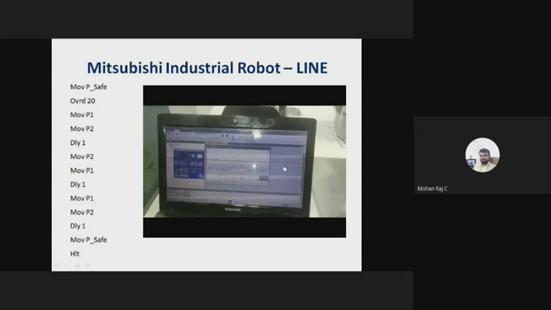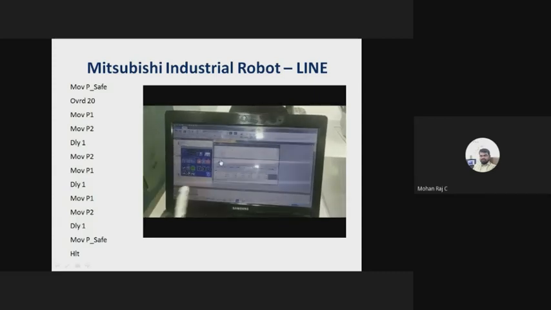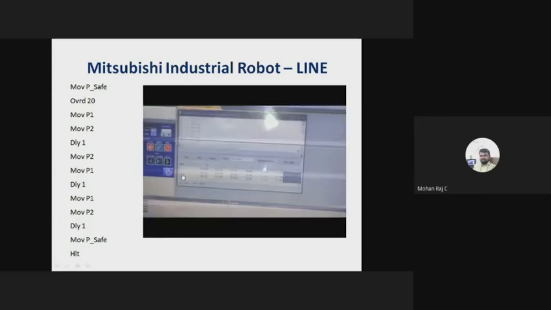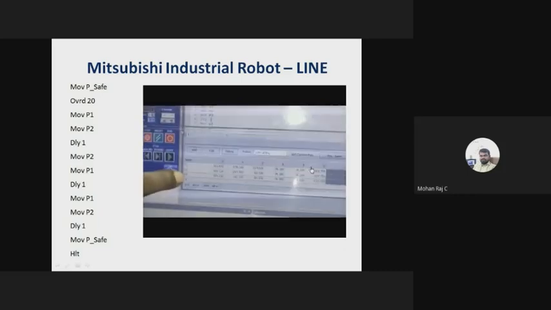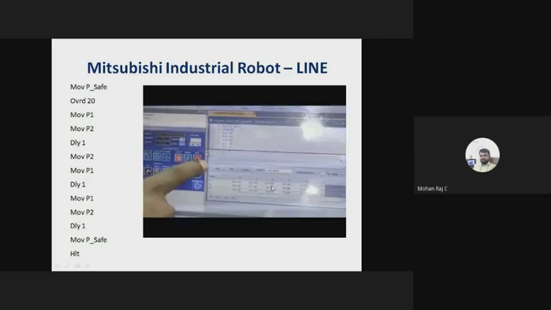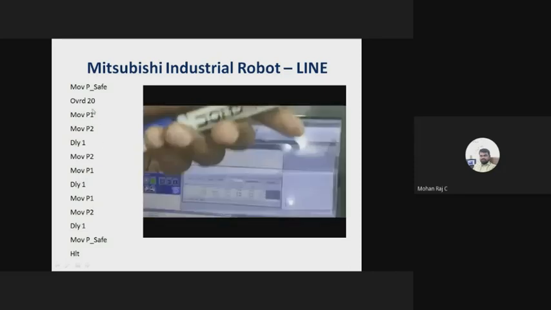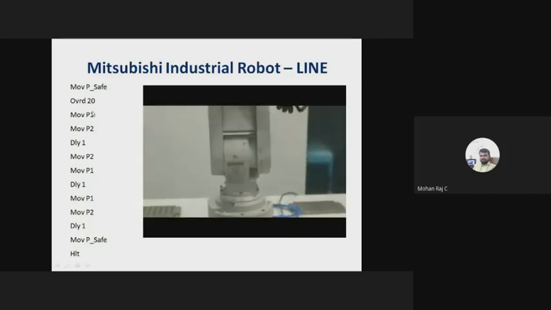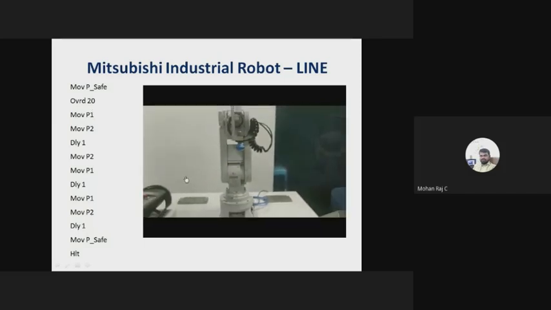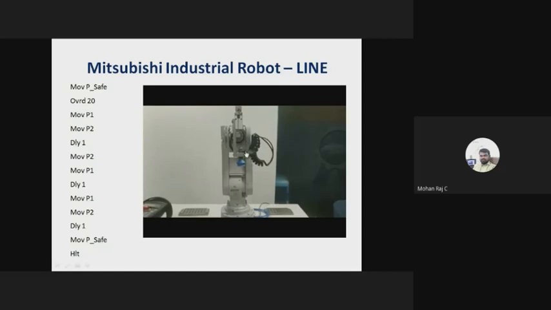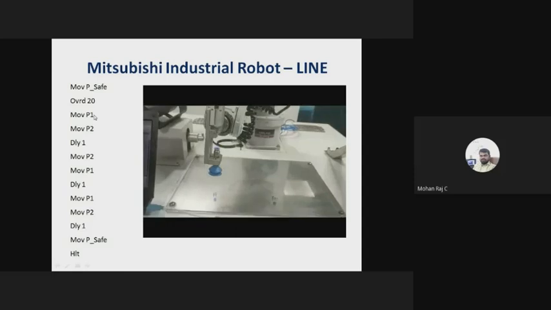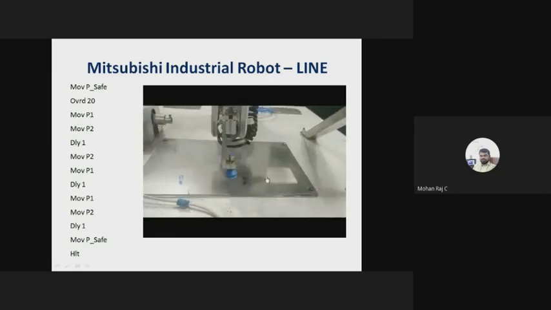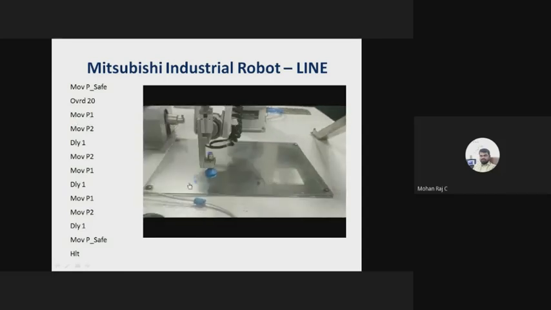So let us see the operation. Here I have created the coding. You have to teach the points, right? X, Y, Z, and other points are there. A, B, C are also there. So you have to teach the points with the help of the teaching pendant. P1 means it has some point values. Initially, now it is in P safe condition. From P safe condition, it will move to first P1. So the third instruction is executed. P1 to P2. Next P2 to P1. It waits for 1 second.